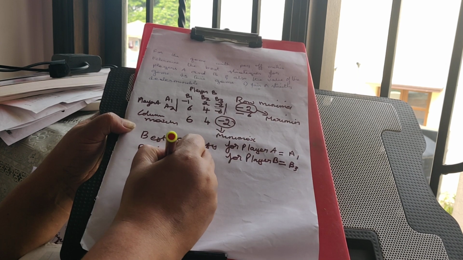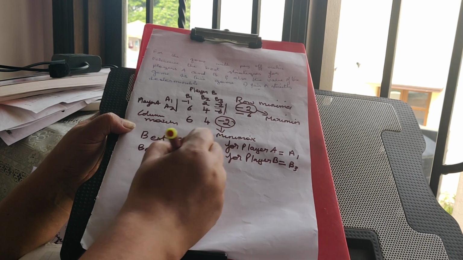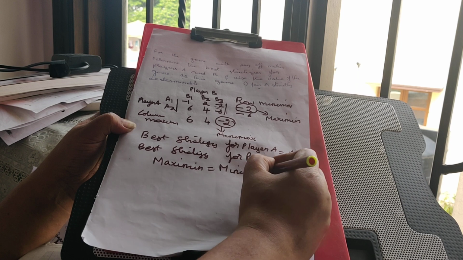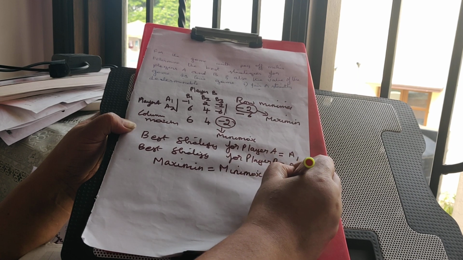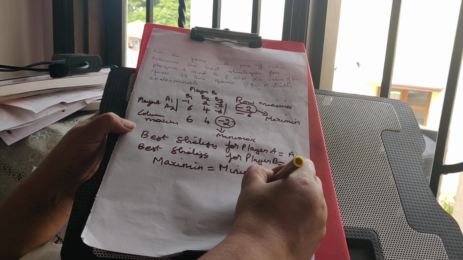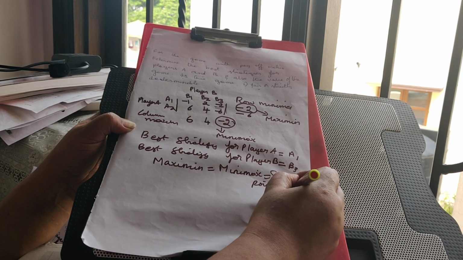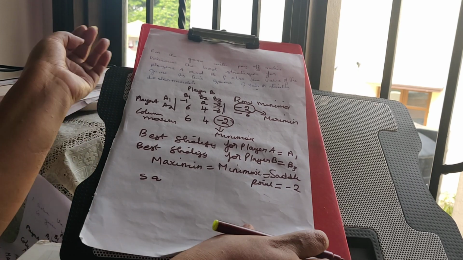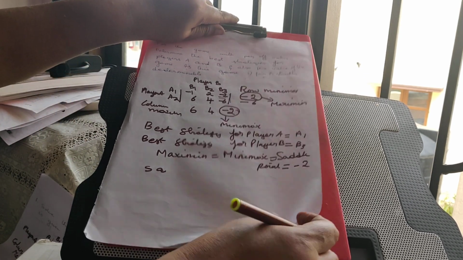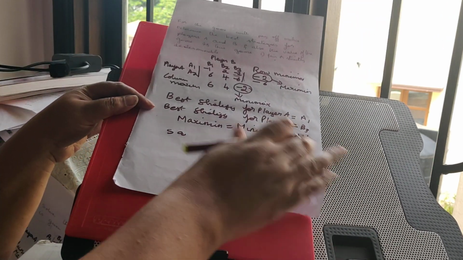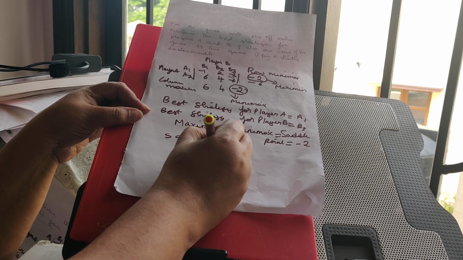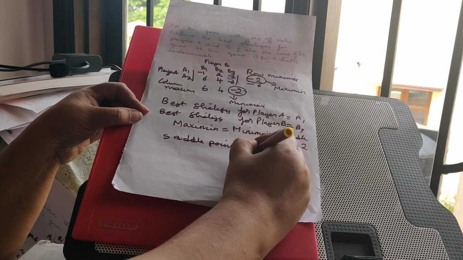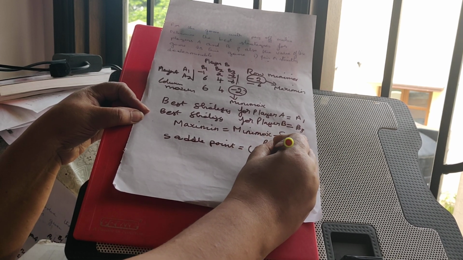We have maximin equal to minimax, which is equal to the saddle point. Okay, the value is minus 2. And minus 2 is coming at which position? The saddle point is coming at 1, and for B it is 3.